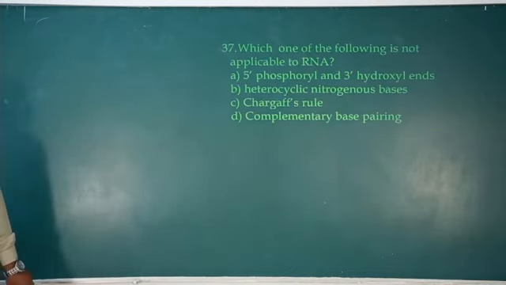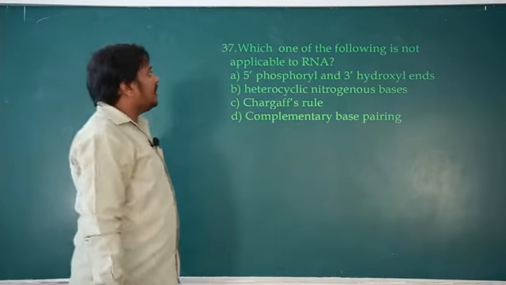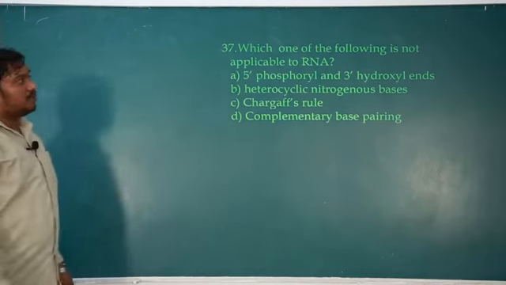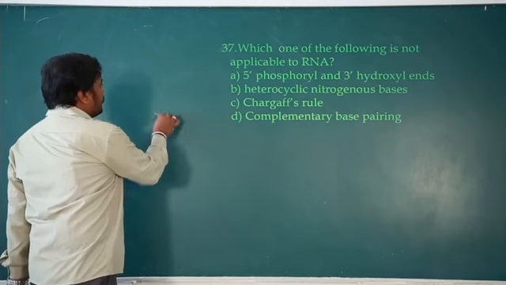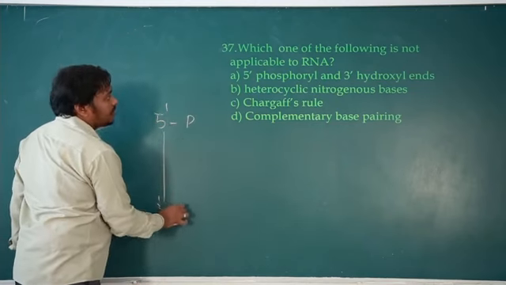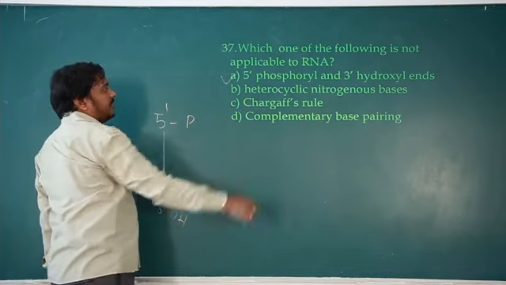Okay. Next, question number 37. Which one of the following is not applicable to RNA? 5' phosphoryl and 3' hydroxy ends. The 5' end has a phosphate, the 3' end has an OH. Of course it is applicable to RNA.